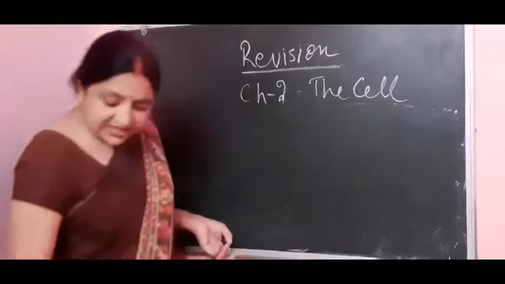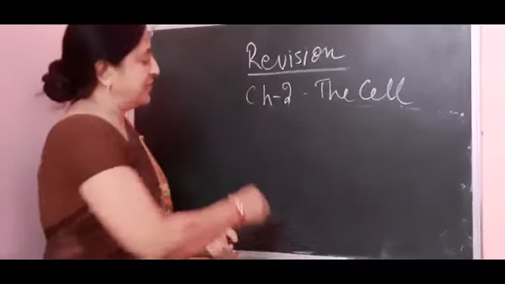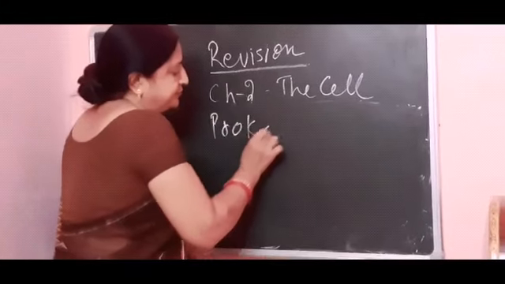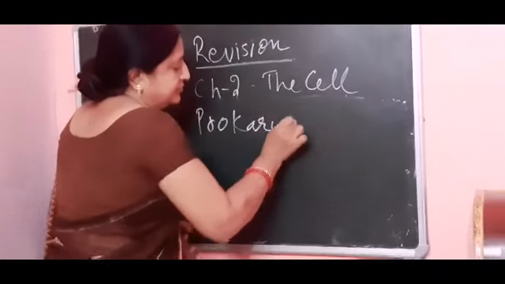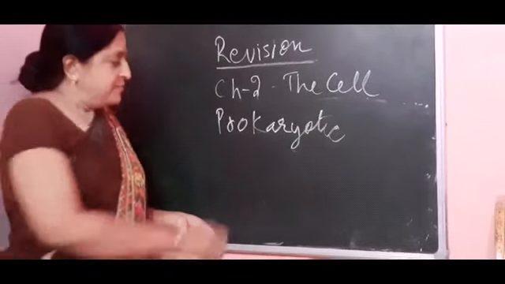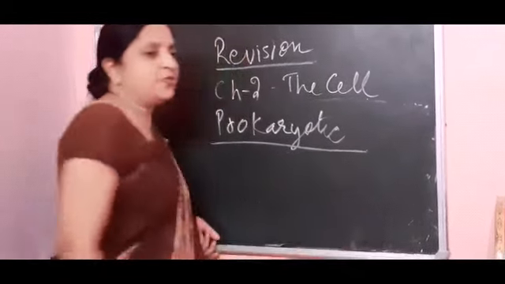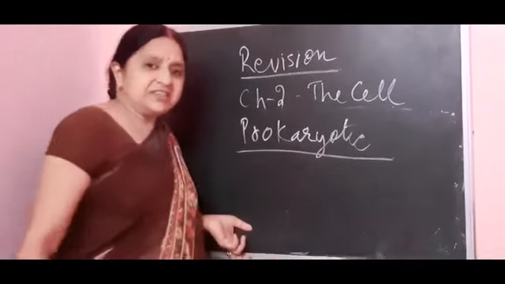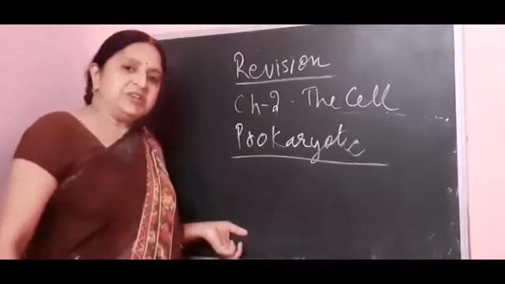Now the next topic of our chapter 2 is prokaryotic and eukaryotic cell. What is the meaning of prokaryotic? Karyon means nucleus, and pro means primitive.